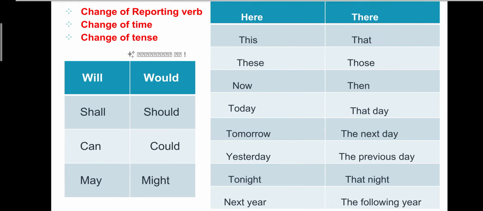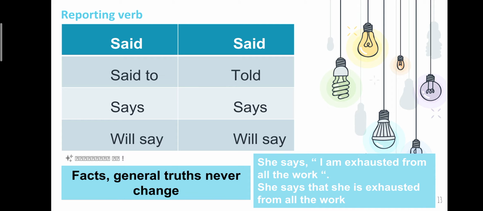The next change that you should know about is the change of reporting verb. Reporting verb is nothing but "Kavya said," "Mom said to her," "Sheila says," "Ram will say." All these, said, said to, says, will say, are called reporting verbs.